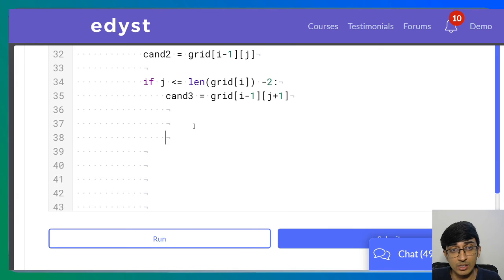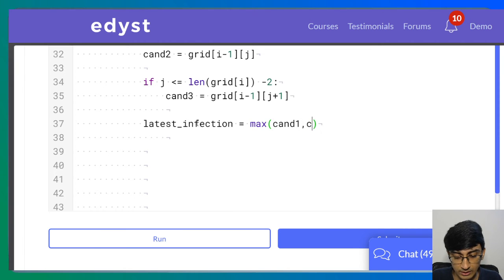All right, so we got the three candidates, and any of these three candidates could infect us later than when we are getting disinfected. So what we want to check is the latest infection is equal to the maximum of candidate 1, candidate 2 and candidate 3. Any one of these three could infect us. Now it depends on our current infection date.